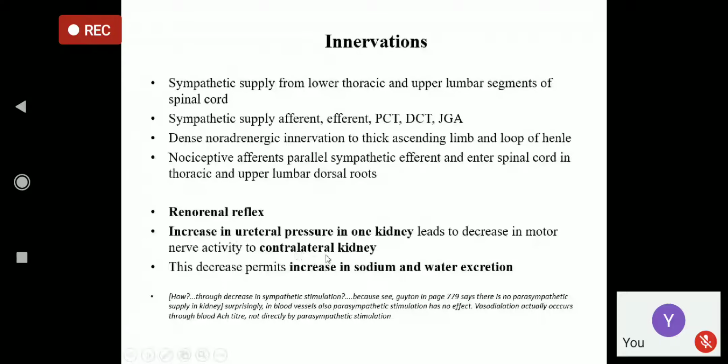The flow of blood per minute is less. So more blood remains for more time. So there is more absorption of sodium and increase in sodium and water excretion. Right? That is renal reflex.